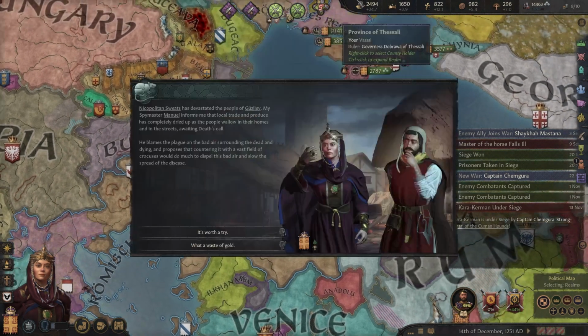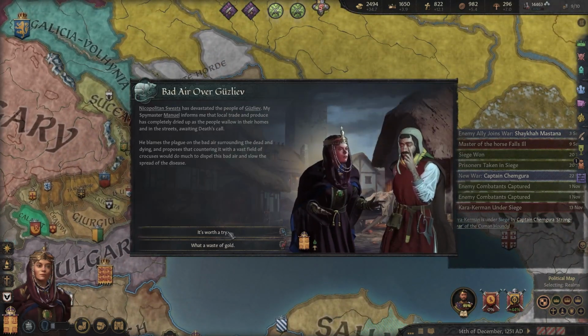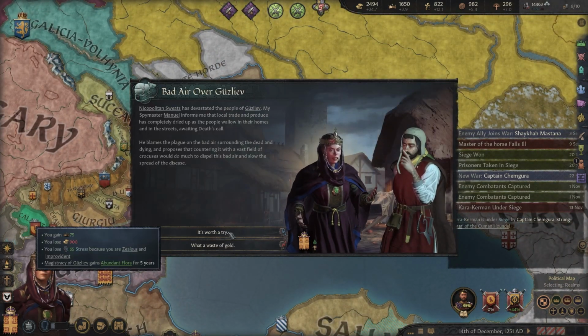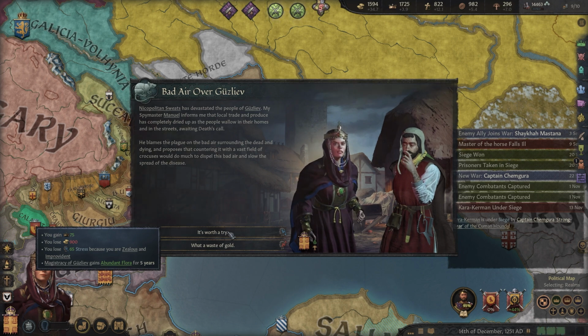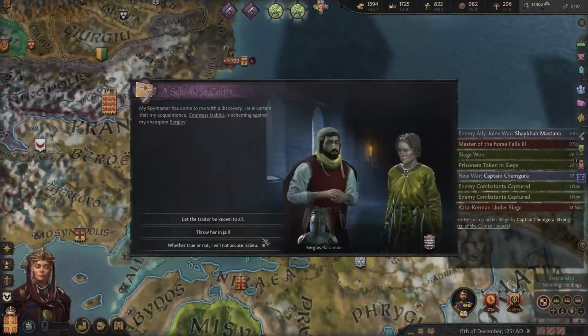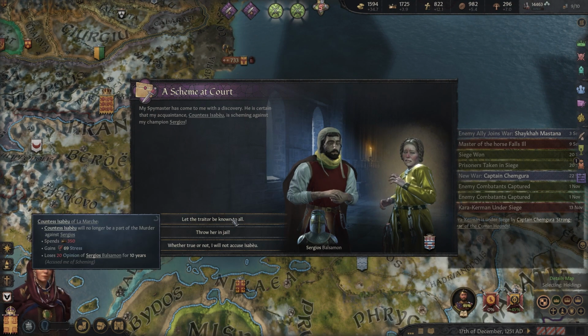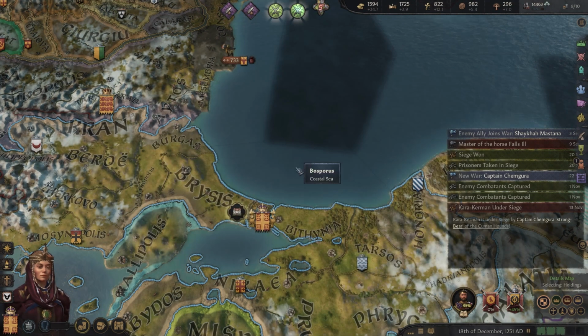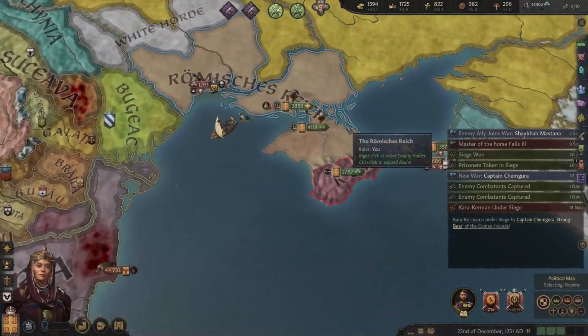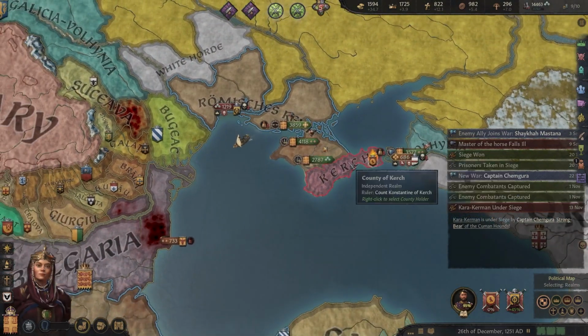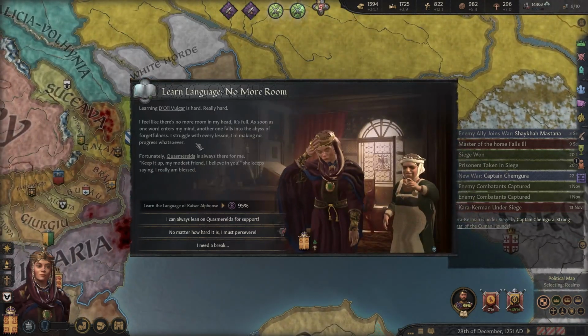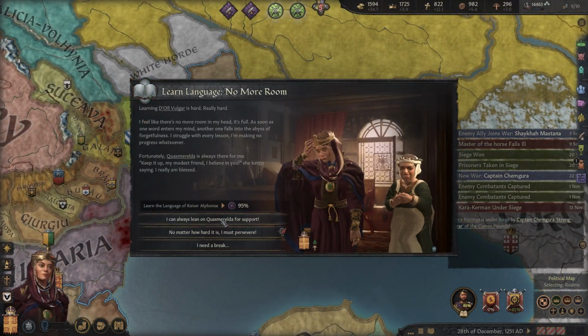Alright, so these wars should be hopefully done soon. Oh gosh. I'm gonna spend 900 gold just to plant some trees. Someone is plotting against my courtier again. Oh man, why does everyone want to kill Sergios? Like, what has he done? In any case, our armies should hopefully manage this.